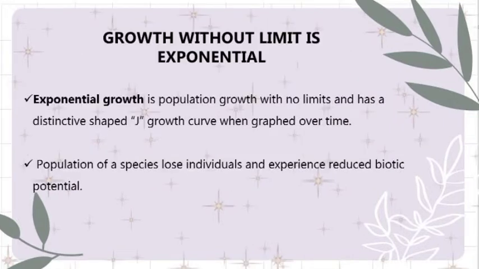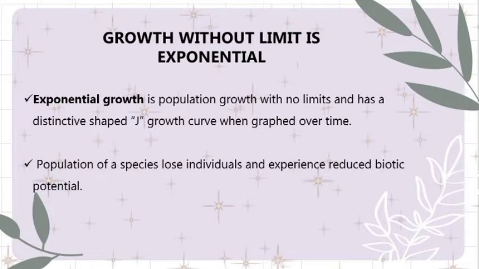So exponential growth is population growth with no limits, and it has a distinctive J-shaped growth curve when graphed over time. The graph of exponential growth is described as a J-curve because of its shape. The number of individuals added at the beginning can be rather small, but the numbers begin to increase quickly with a fixed growth rate. For example, a population has just 100 individuals. A 2% growth rate adds just 2 individuals.